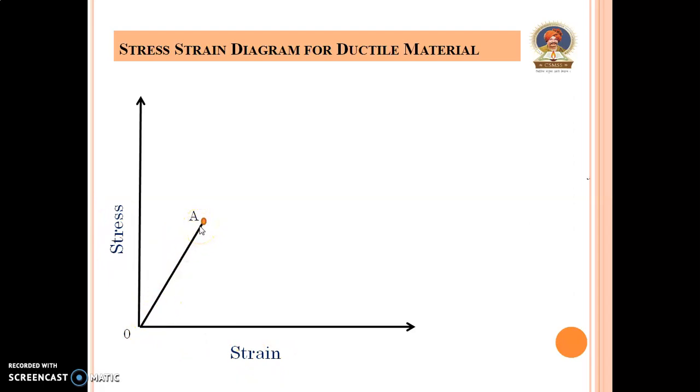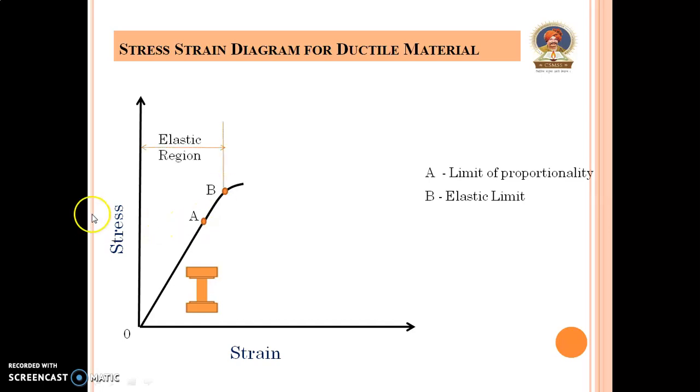The point A is called as limit of proportionality. After point A, the curve deviates, and point B is the elastic point. Here, point A to B is the non-linear curve. The specimen is shown in this diagram, and up to point B, there is the elastic region.